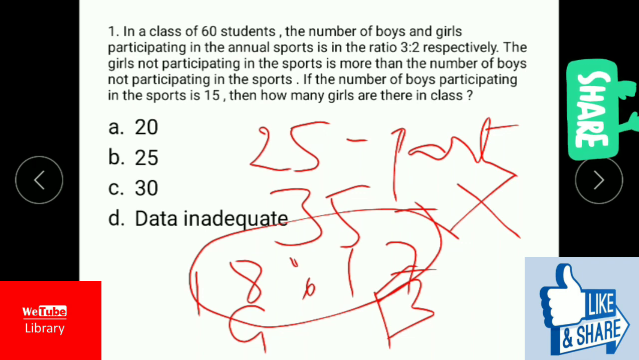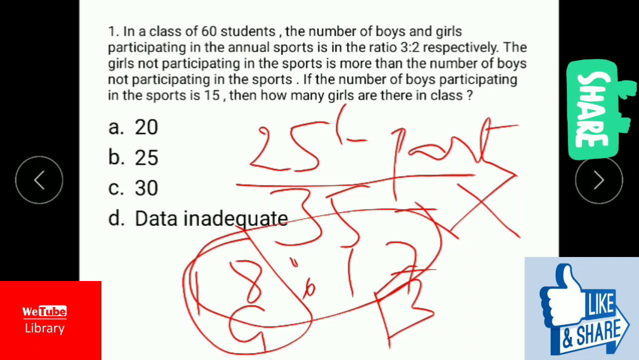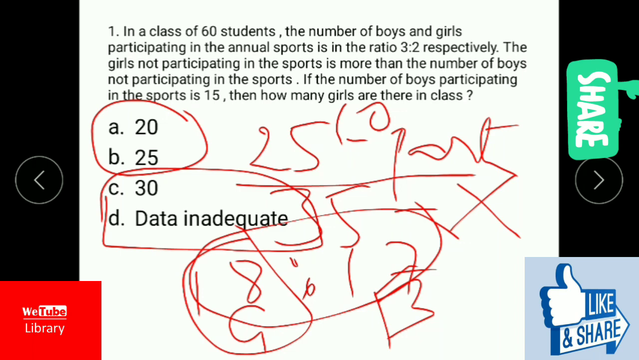So if you consider 18 as girls not participating, and from the participating group there are 10 girls who are participating, now 18 plus 10 is 28. It means that these two options are not valid. Now it is left to these two options, but there is no specific answer within the given options, and the answer is data is inadequate.